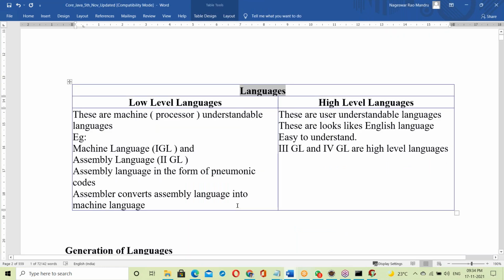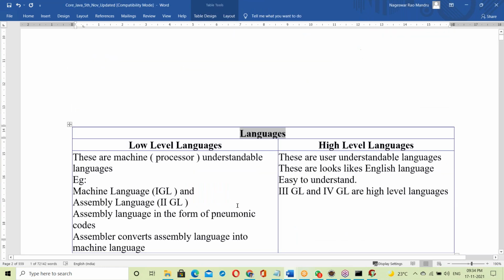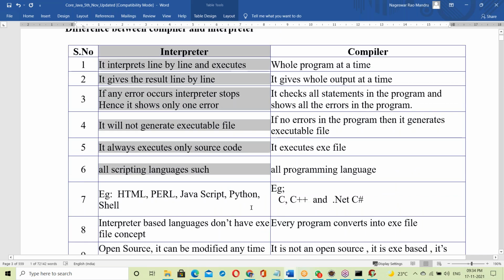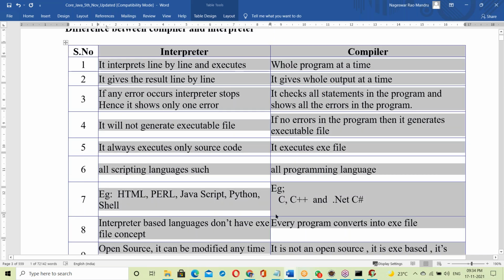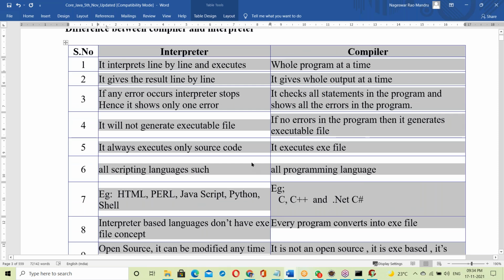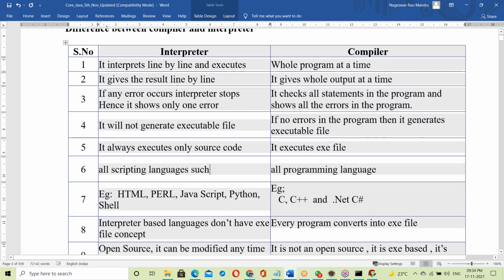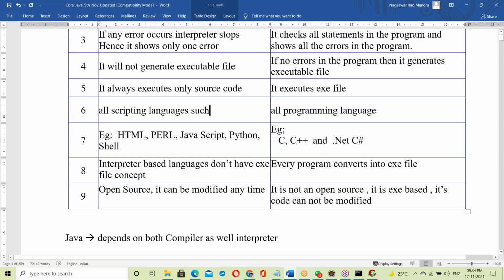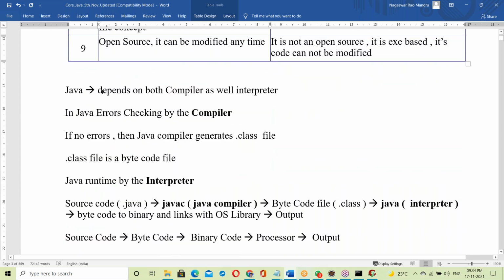Today's topic is there in the document. Every topic is in the document, and all the differences between interpreter and compiler are prepared there. This document is for you only, and I'll share it. See about Java: Java depends on both the compiler as well as the interpreter.